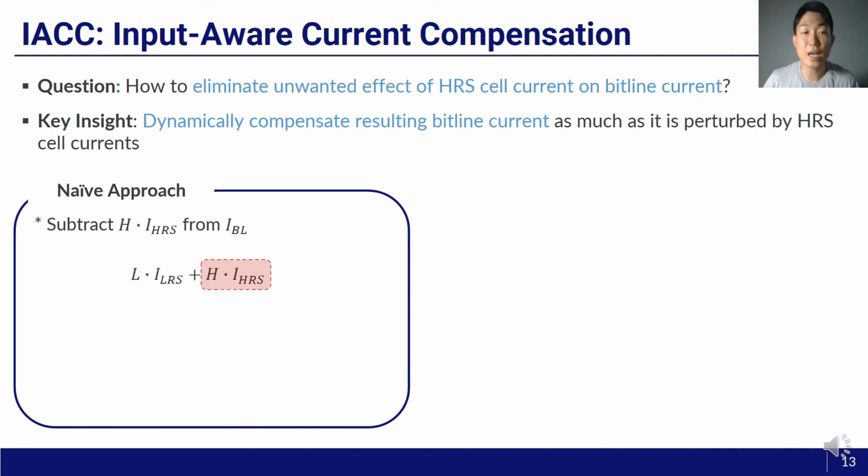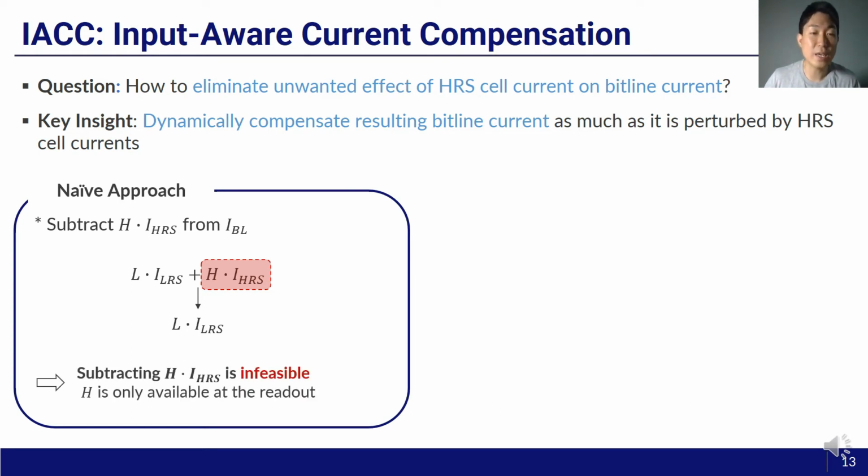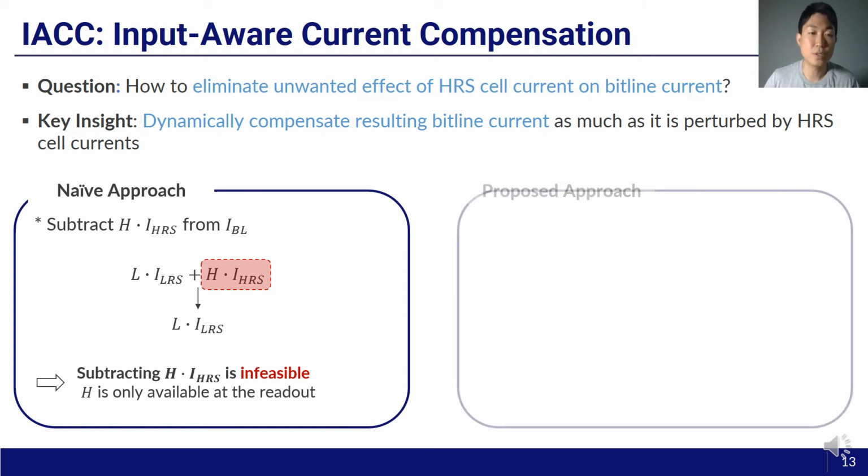Then only L times I_LRS is left, from which we can read out L correctly. However, subtracting H times I_HRS is fundamentally infeasible. H is a value which is only available at the readout, so we take a different approach.